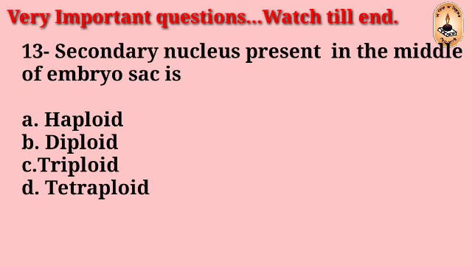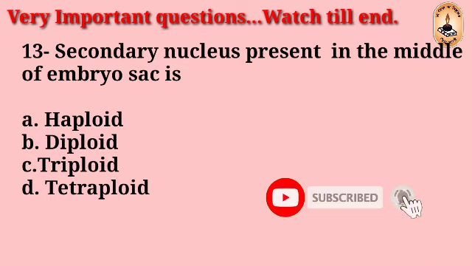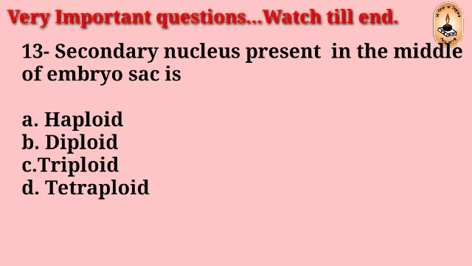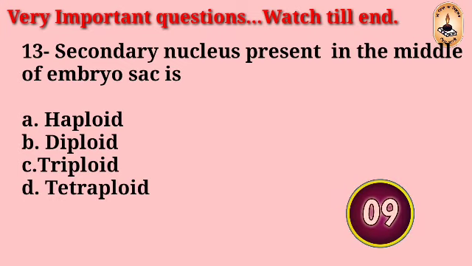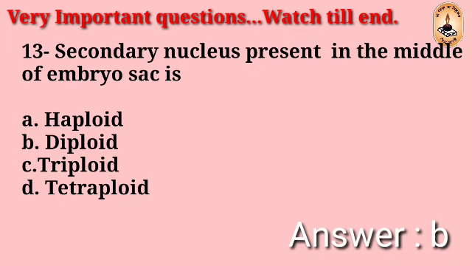Question number 13. Secondary nucleus present in the middle of embryo sac is: haploid, diploid, triploid, tetraploid. The right answer is B, diploid.